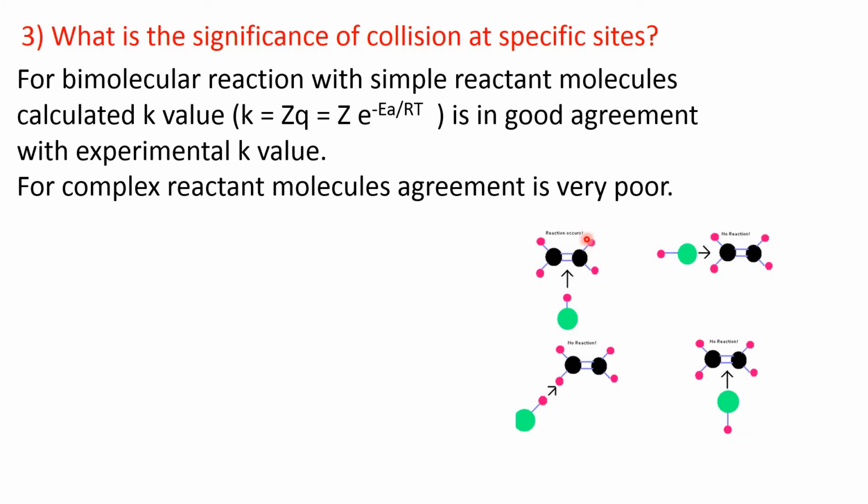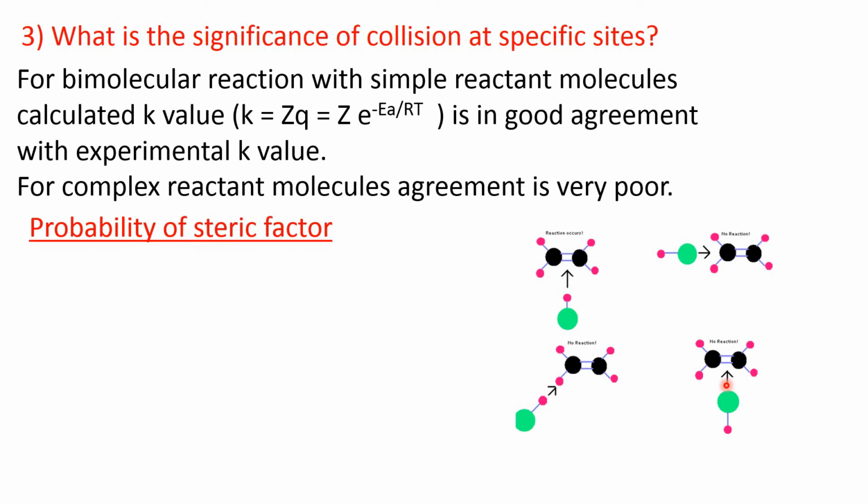See, what happens? For complex reactant molecules, say this is one unsaturated molecule, this is another reactant molecule. Now, this reactant molecule must collide with this substrate at the proper site. That means the reaction occurs by the breaking of this pi bond, so it has to collide from this side. So, molecules must be properly oriented before the collision. If this reactant collides with the substrate from this side, no product will form. If it collides from this side, no product will form. If it collides from the same side but in the reverse direction, then also no product will form.